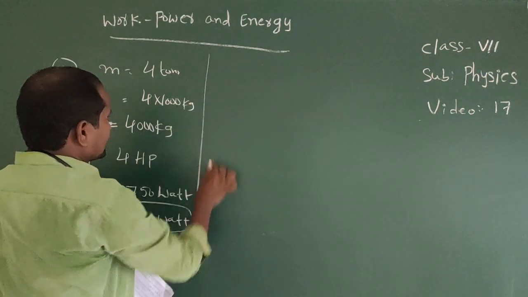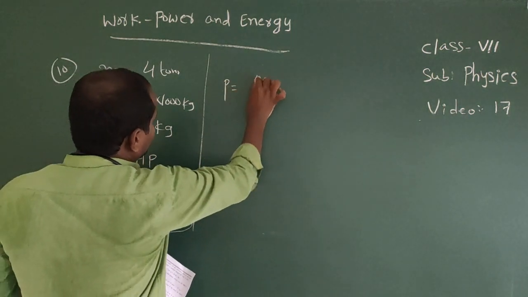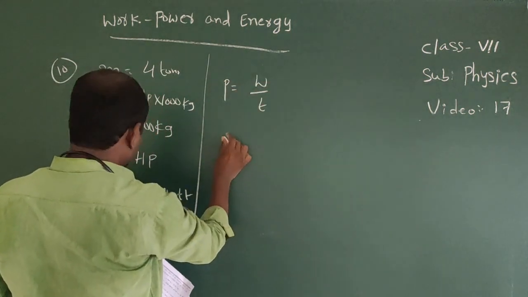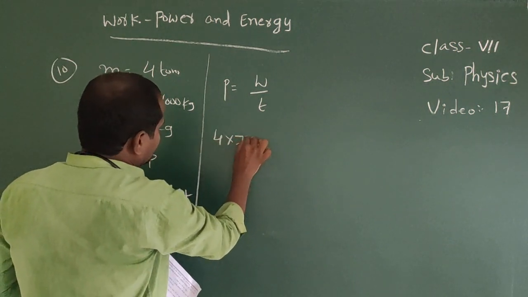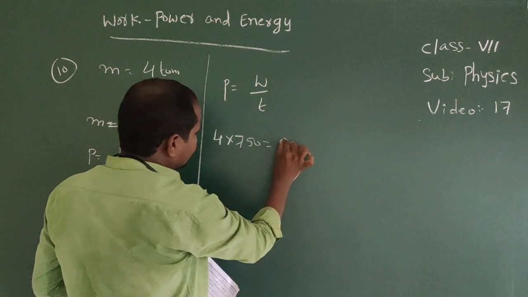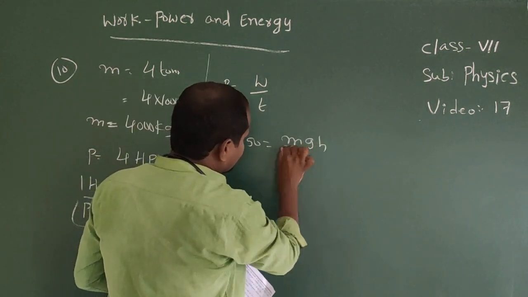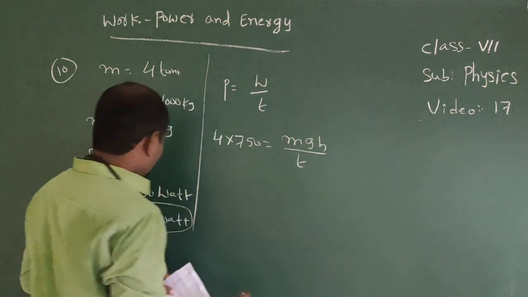So your power equal to work done by time. So 4 into 750 equal to work done, which here means mgh by 10.